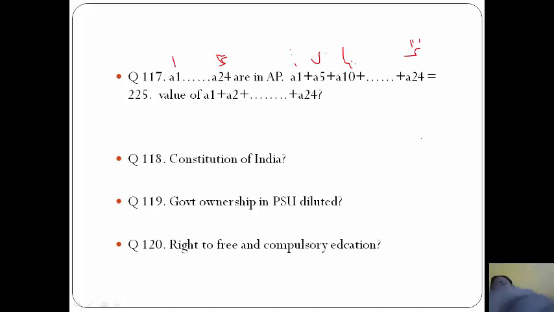We solve it, we get the sum of 1 plus 5 plus 10 plus 15 plus 20 plus 24 as 75.